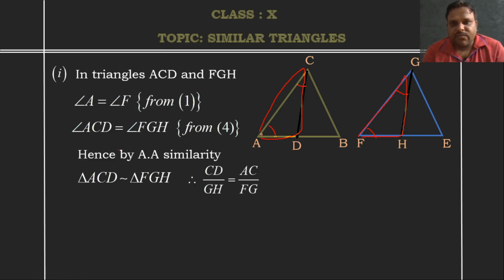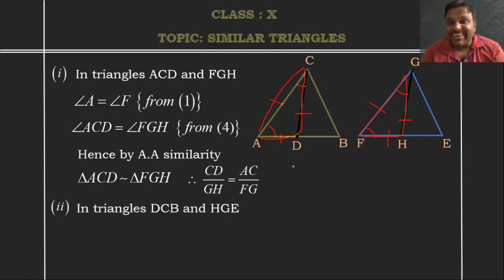Then, since the two triangles are similar, the ratios of their corresponding sides are equal. So CD by GH is equal to AC by FG. This is what we have to prove. Obviously that will be equal to AD by FH also, but this is the thing we require. Now coming to the second condition, the second thing I have to prove.